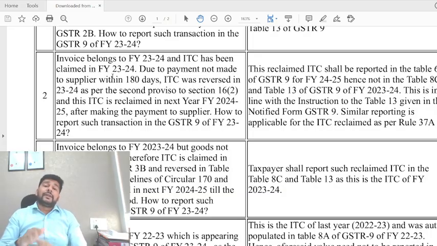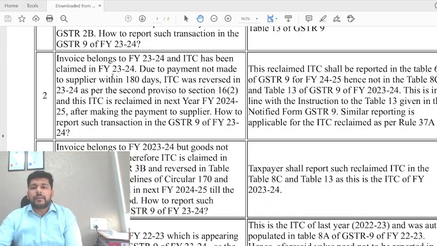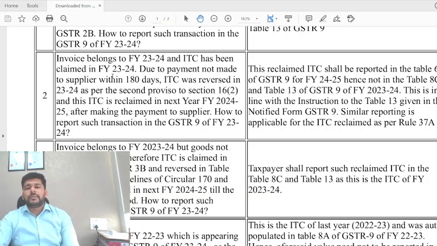Now you are saying that you have claimed that credit subsequently, reclaimed that credit. Reclaimed credit, if it is there, of course that is going to be a part of your GSTR 3B credit also. And since it is there in GSTR 3B, when you file the FY 24-25 return, that amount will by default reflect as an ITC availed by you. That ITC availed amount will be adjusted and just reclassified in table number 6H, but that is of FY 24-25, annual return of FY 24-25.